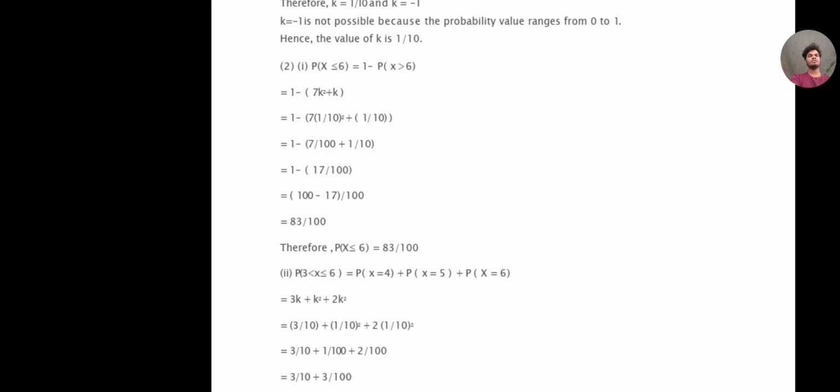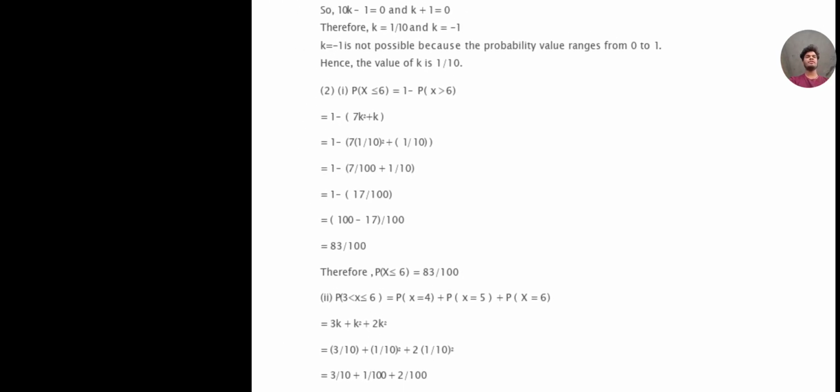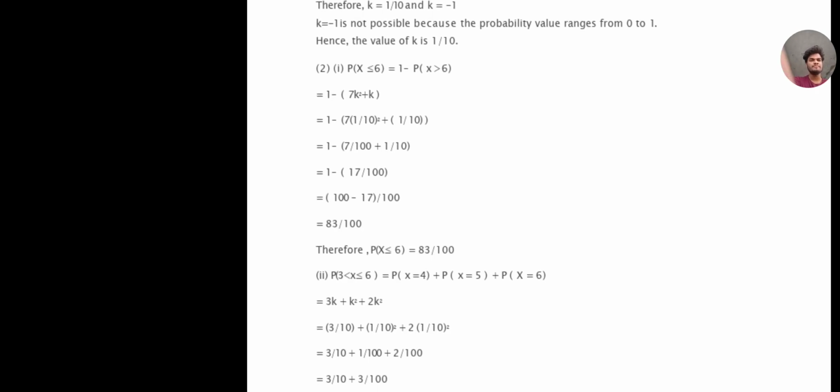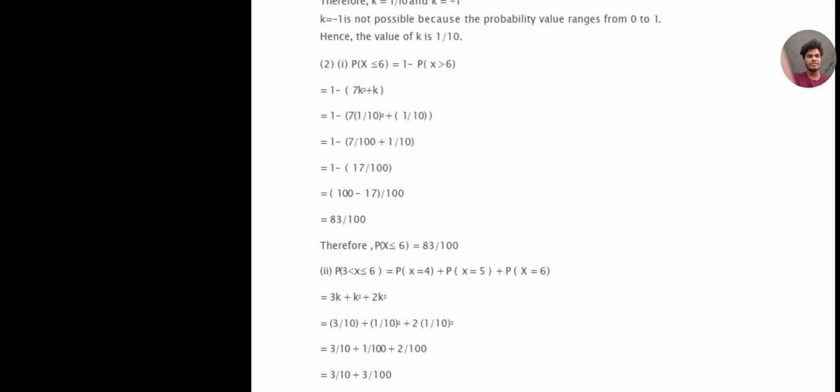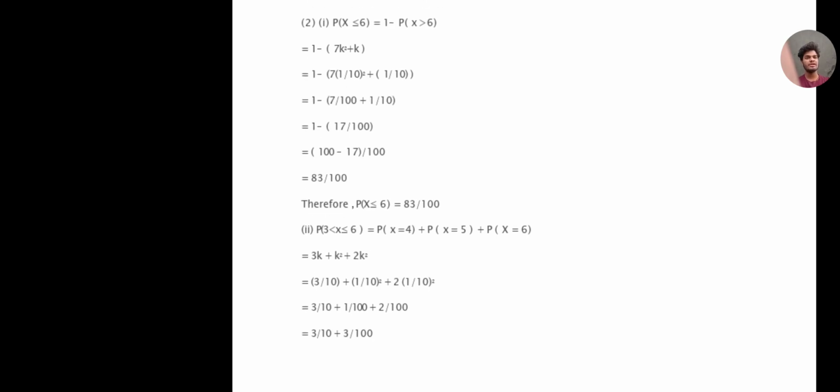Next they told us to find P of X less than or equal to 6. To find that, we can use 1 minus P of X greater than 6 because it has a lesser value compared to others. So 1 minus k square plus k, substituting k values in the place of k. When we simplify it, we get probability as 83 out of 100.